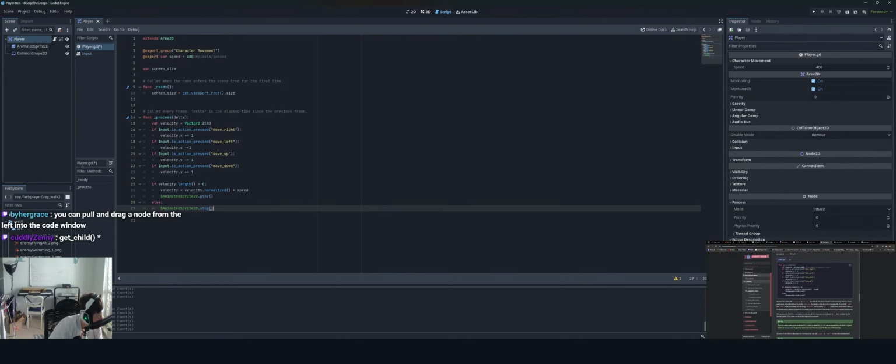The player should not be moving. Then we check each input and add or subtract from the velocity to obtain a total direction. So for example, if you hold right and down at the same time, the resulting velocity vector will be 1, 1.